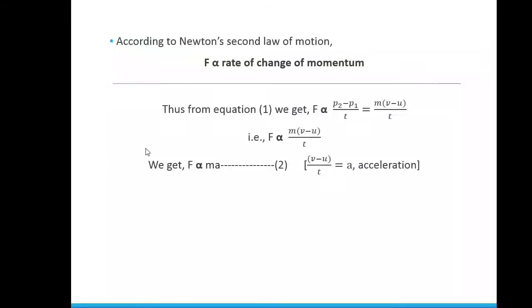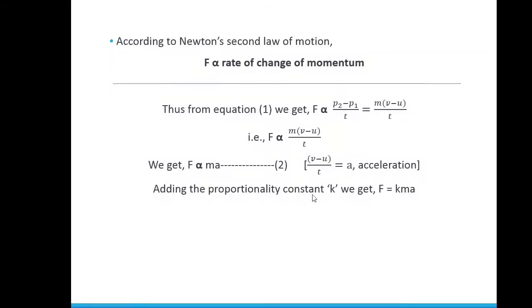That is direct proportionality. So here force is directly proportional to mass into acceleration, but we want an equal to sign there. To remove this proportionality sign, we take something known as a proportionality constant.